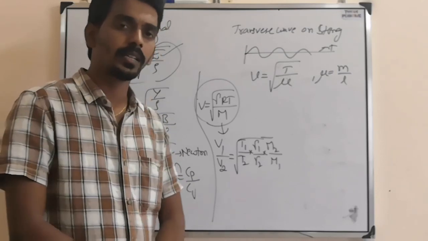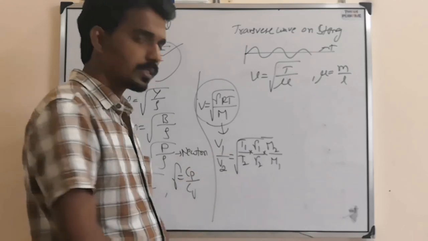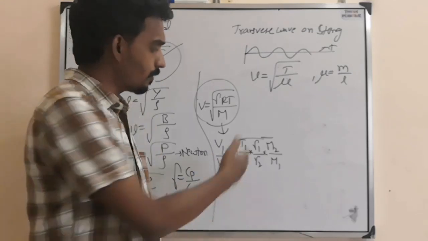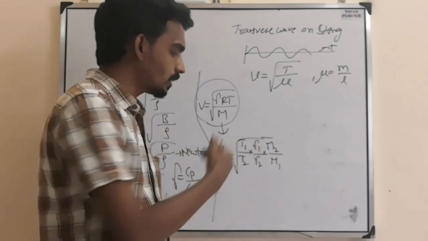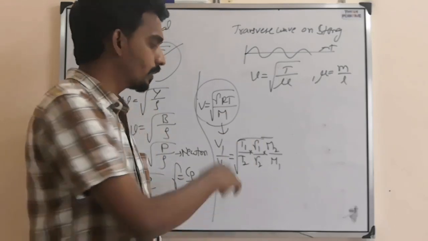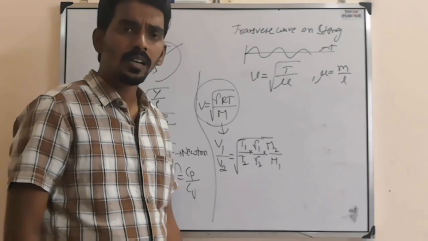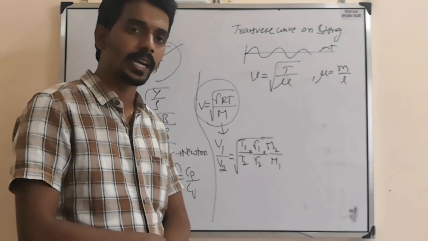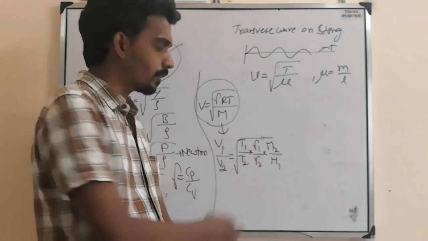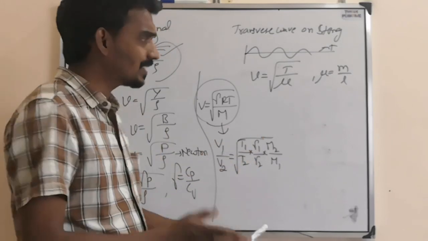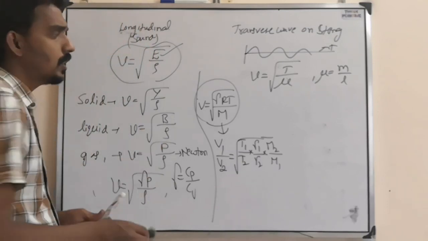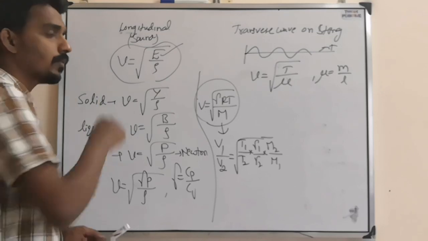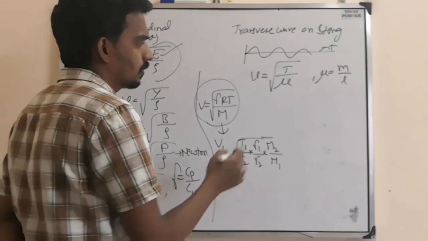Like recently we have studied in thermodynamics: temperatures, masses. If it is the same gas they mentioned, M1, M2 will get cancelled. Gamma 1, gamma 2 get cancelled at two different temperatures. Or for two different gases at the same temperature, T1, T2 will get cancelled. Then the ratio you have to find from these quantities. Like that, depending on the question, you may have to take the formula. This is about the speed of longitudinal wave or sound wave.